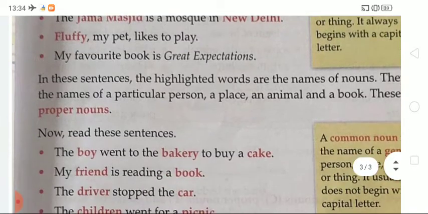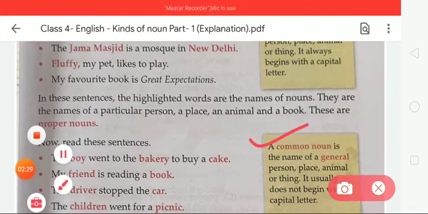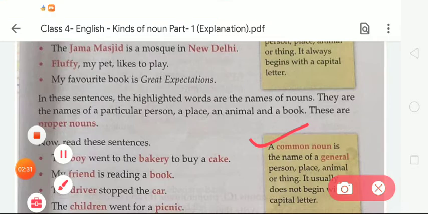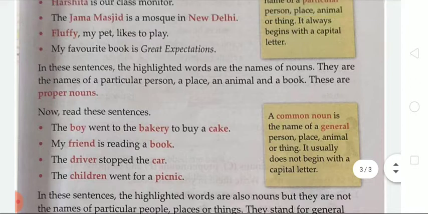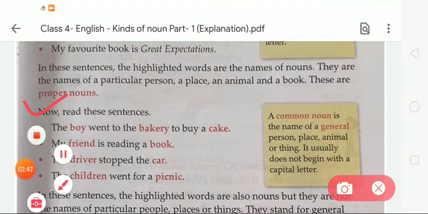Now the next noun is the common noun. A common noun is the name of a general person, place, animal or thing. It usually does not begin with a capital letter. Now read these sentences. The boy went to the bakery to buy a cake.